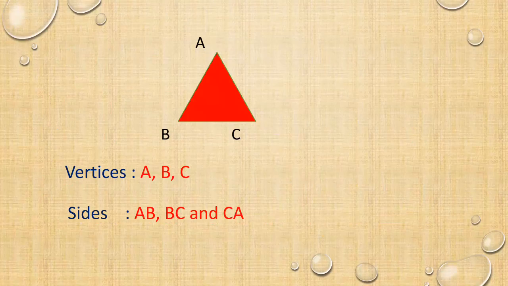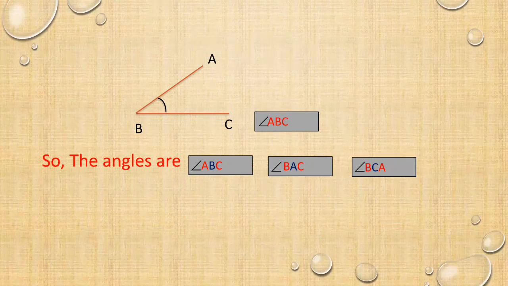What is meant by angle? Yes, at the meeting of any two sides, there will be an angle. Here ABC. AB is a line segment, that is a side. BC is another side.